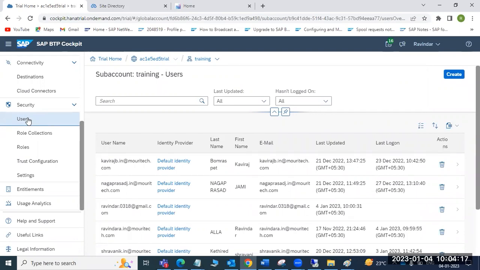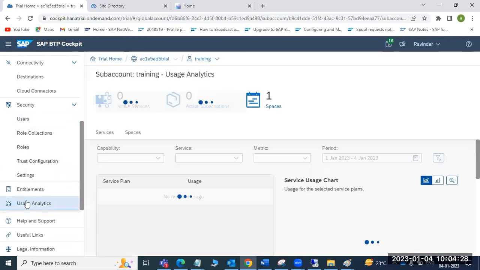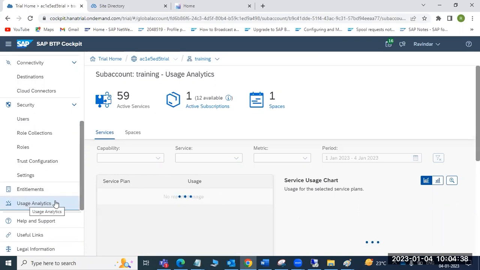Vice versa, whatever you want, you can go that way. Same way I have assigned it here. Suppose you want the monthly usage and all the reports; we can get the reports from here. The amount, the service plans, the charts, everything we will get from the usage analytics. It depends upon the subscription, either commercial or consumption based.